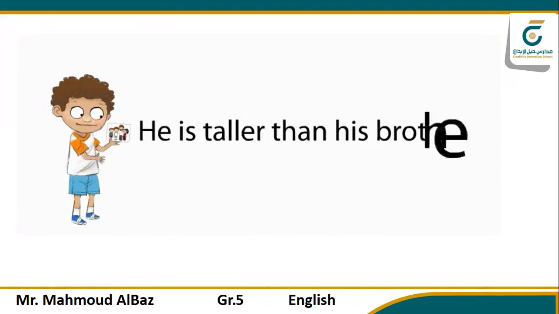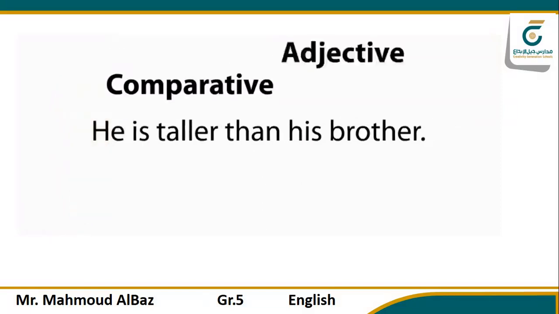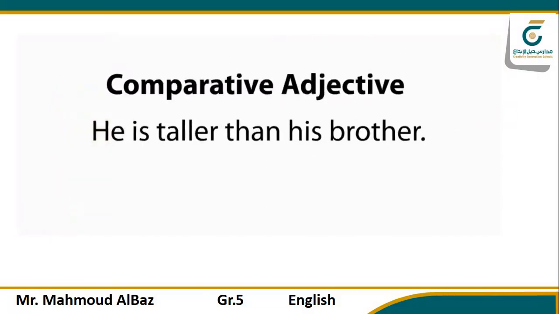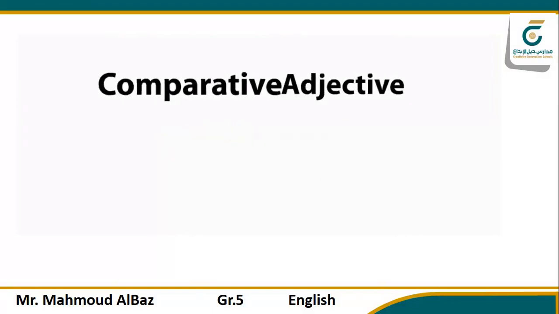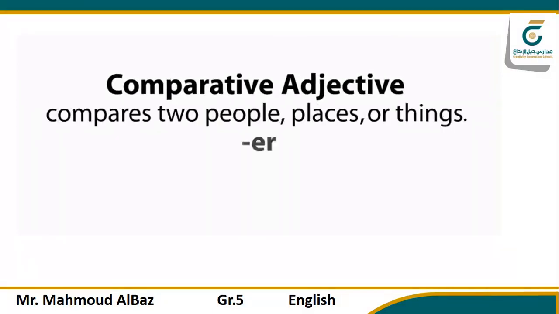Now Carlos is tall. He's taller than his brother. He got his height from his dad, definitely not from his mother. There's a comparative adjective in that sentence there. Taller compares two things. The brothers, they're a pair. A comparative adjective compares two people, places, or things. Just add an ER to the end of an adjective and you've got it. Like longer, colder, or older.